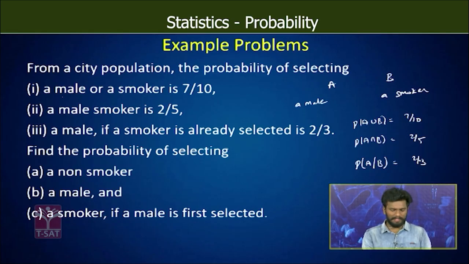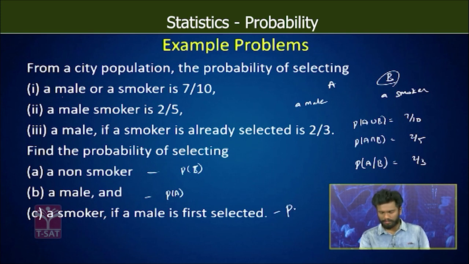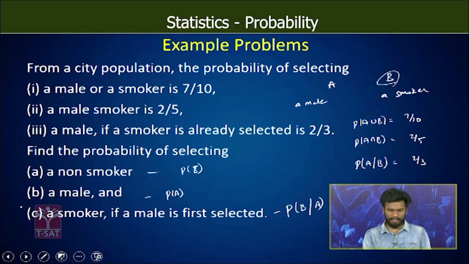Now find the probability of selecting a non-smoker. That means we have to find probability of B complement. Non-smoker: when smoker is event B, non-smoker becomes B complement. Also, a male, that means probability of A, we have to find, and also a smoker if a male is selected first, that means probability of selecting a smoker given that he is already a male. So these three terms we have to find out. Now let us see how to do this.